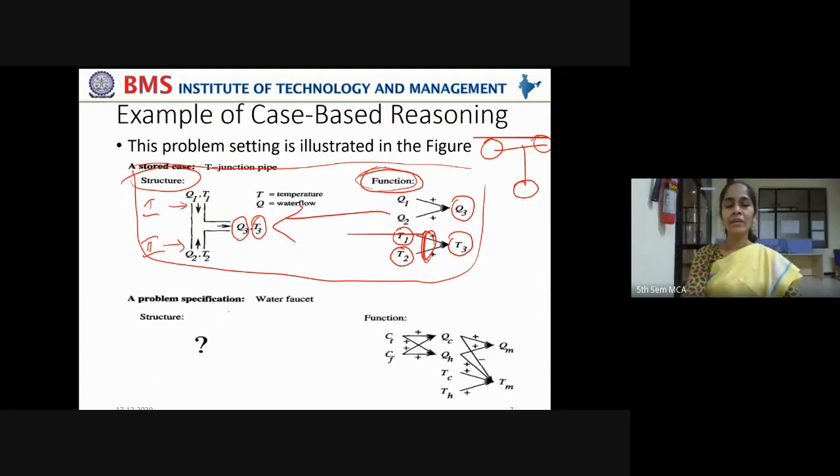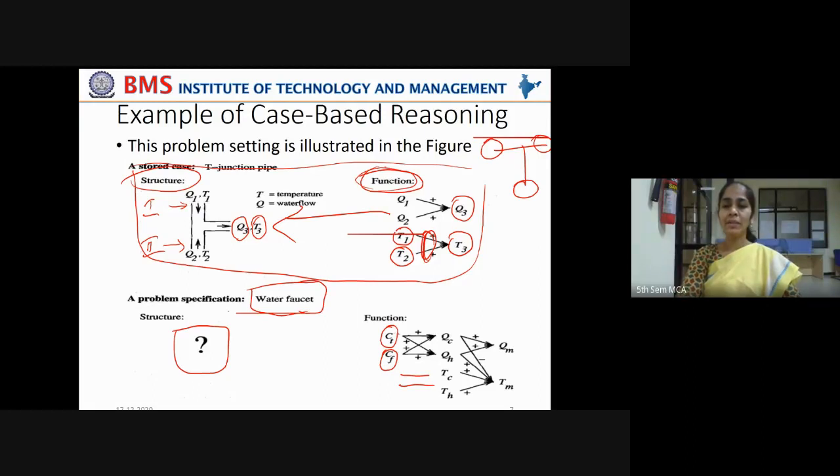Now, let us take a problem specification of designing a water faucet. Water faucet means simply a tap, that's all. While designing the water faucet, what should be the structure when this functionality is required? What is the functionality here? Say CT will represent the temperature and CF will represent the flow of the water.